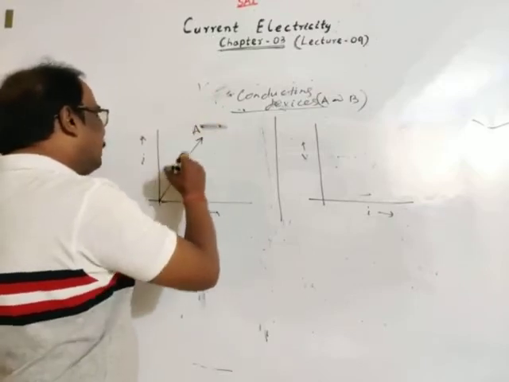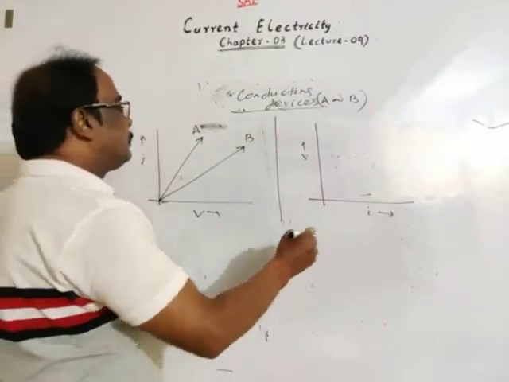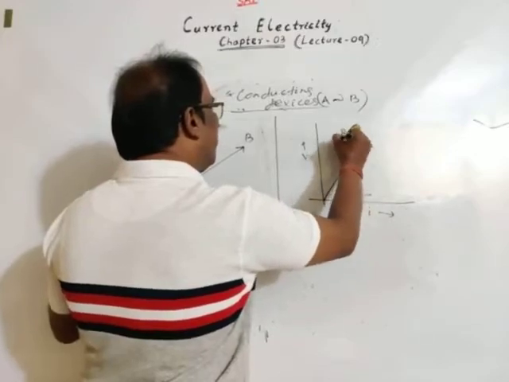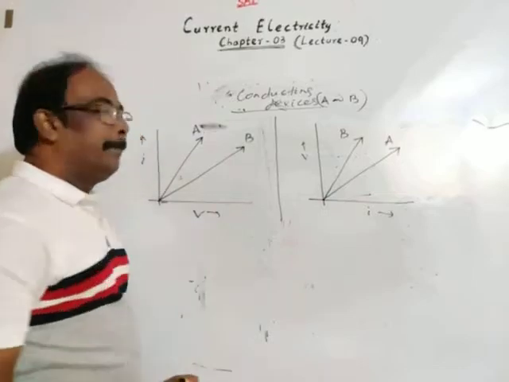Suppose this is for conductor A and this is for conductor B. Similarly, this is for conductor B and this is for conductor A.